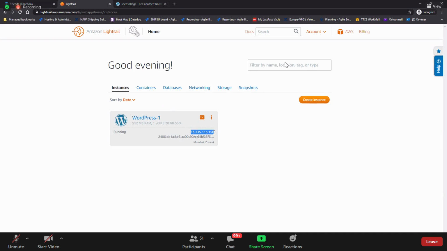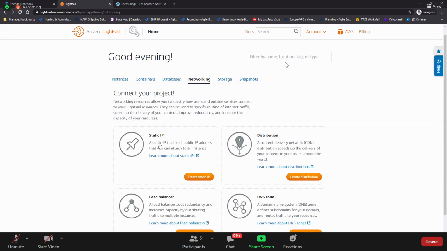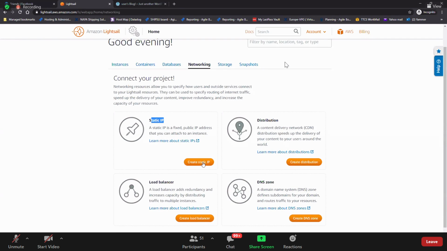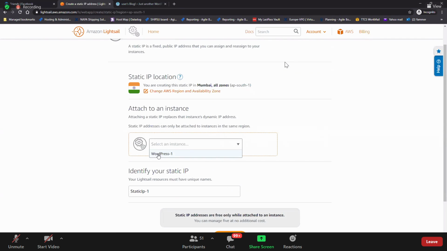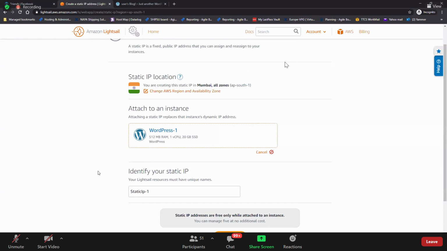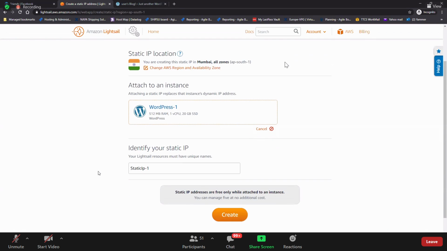So this is a public IP, which is dynamic. But if you need a static IP, select create a static IP. Which instance? WordPress 1 instance. Guys, how did we create elastic IPs and then assign them to the EC2 instance? Remember?